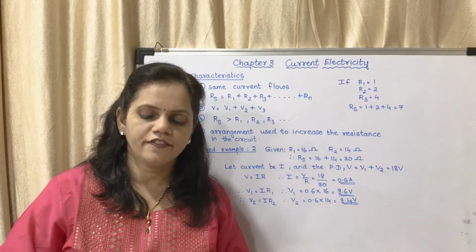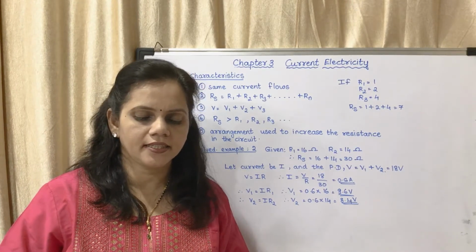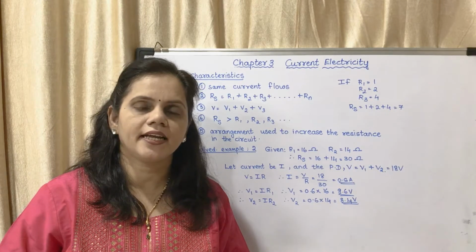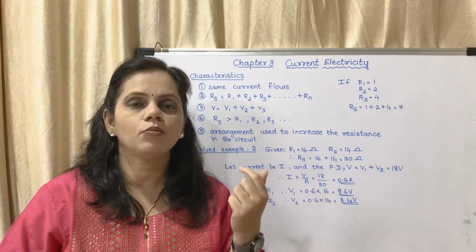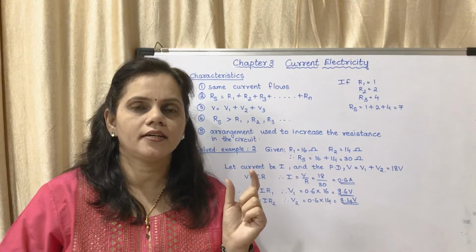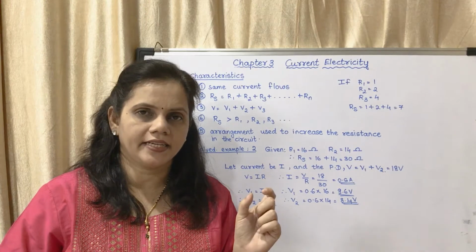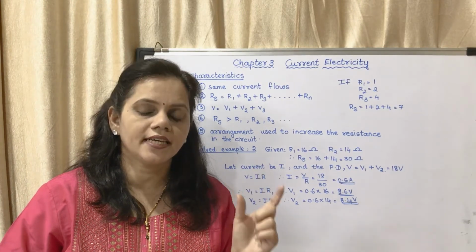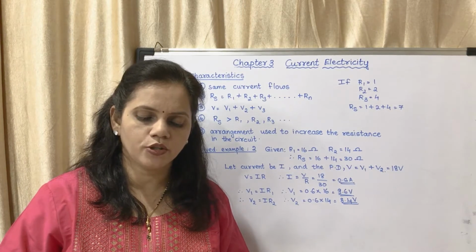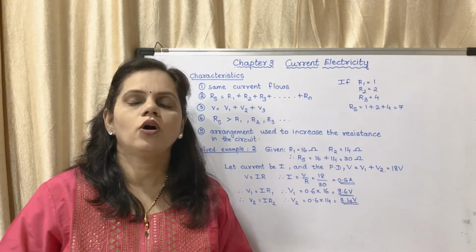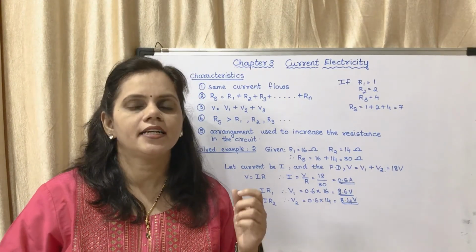I will read out. If two bulbs are connected in series, they will both give less light than if they had been connected individually. If you are connecting one bulb, it will give more light, and if you connect two bulbs, it will give less light. If 3 bulbs are connected in series, their light output will decrease further. Why does this happen? Because the potential difference is getting distributed.